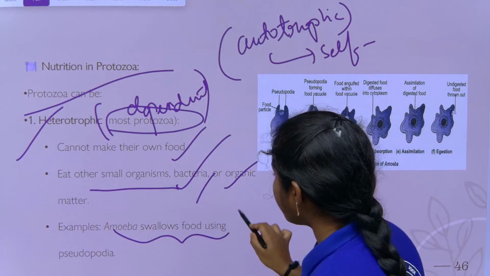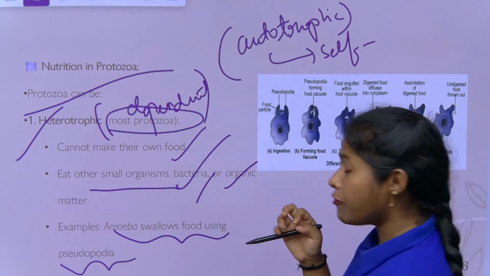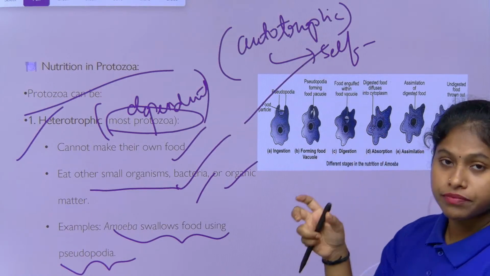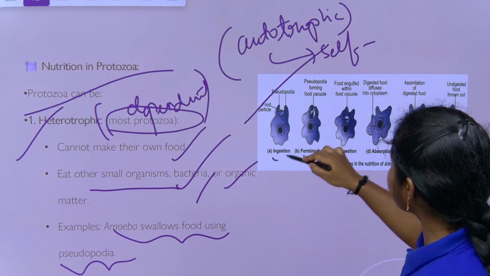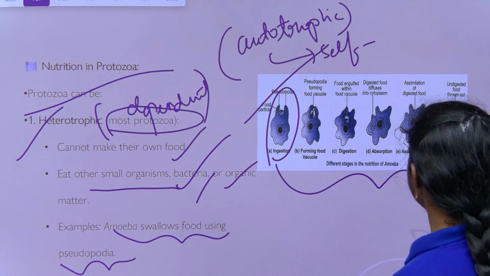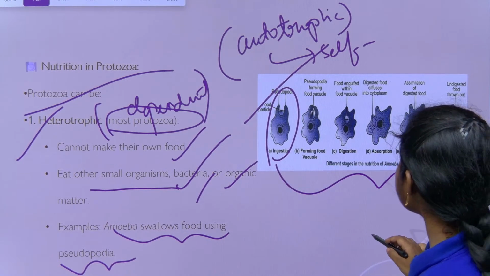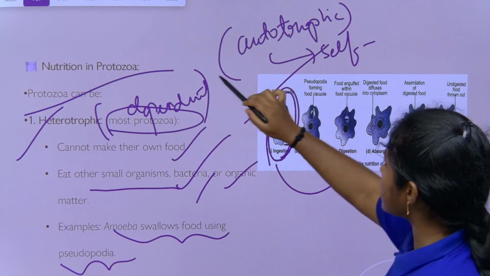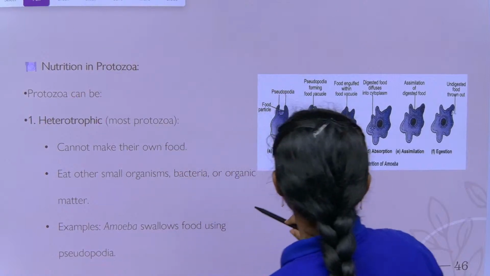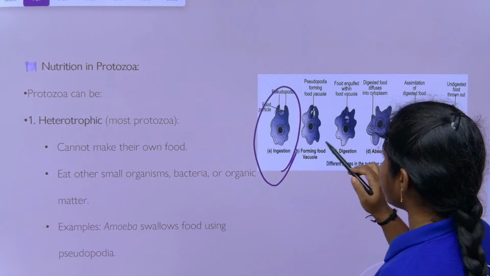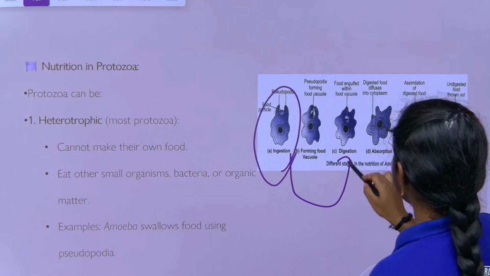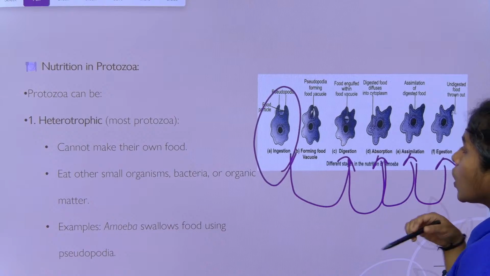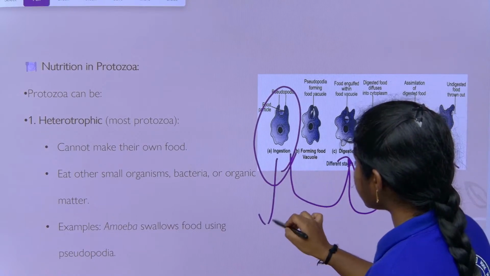Amoeba swallows food by using pseudopodia. See here, the very interesting topic of the food intake of the amoeba, children. They are showing these 5 steps. The first step is ingestion. The next step is digestion. Next is absorption. Next is assimilation. The last step is egestion. What is meant by ingestion? Ingestion is nothing but taking of food.